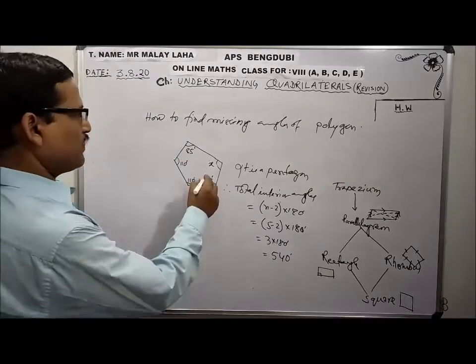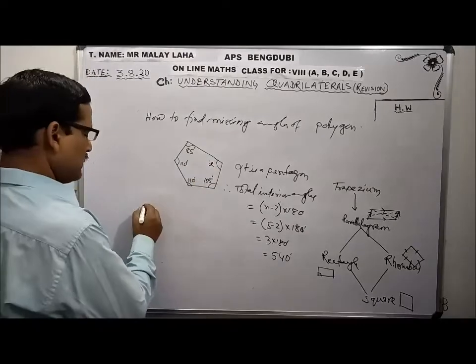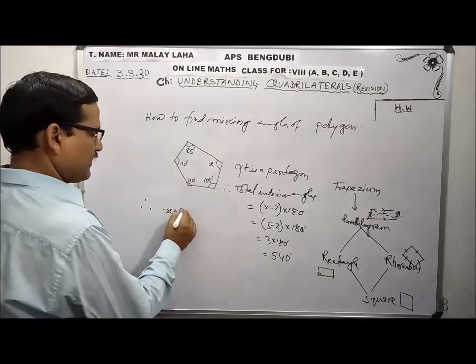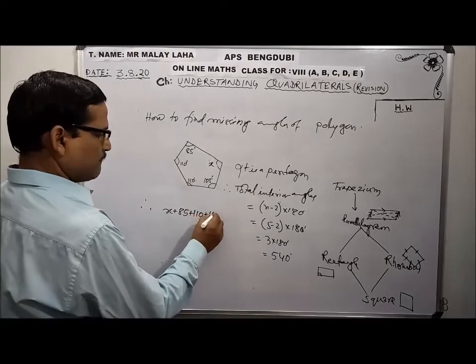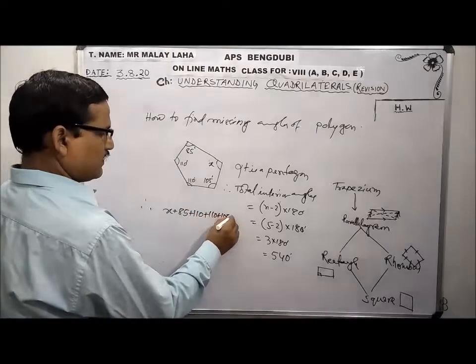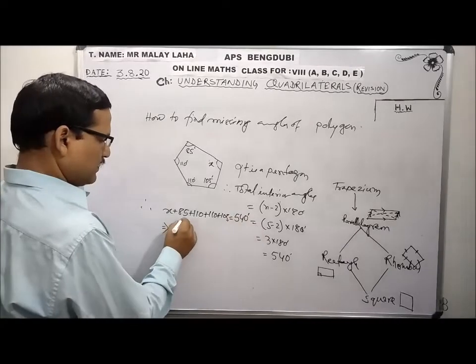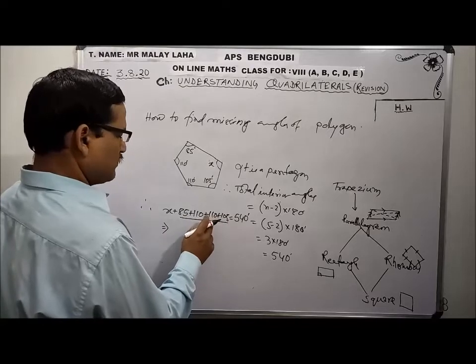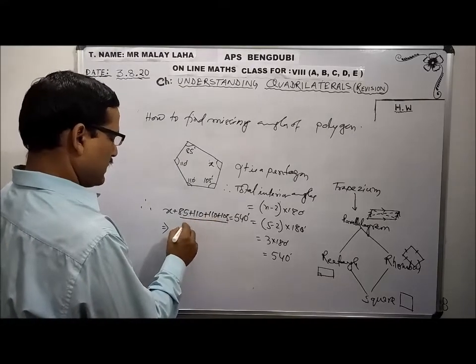Clear? Now if I add all together, the result should be 540 degrees. Thereafter I will find the value. So x plus 85 plus 110 plus 110 plus 105 equals 540 degrees. Adding: 110, 220, 305, 390.